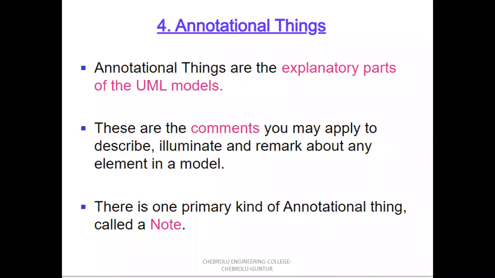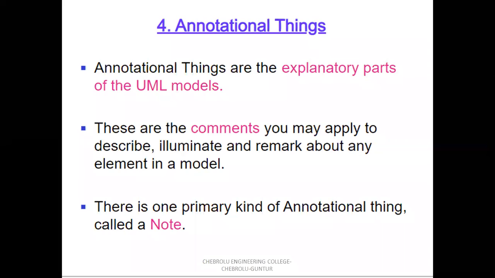Next, last one is annotational things. The annotational things are the explanatory part of UML model. So first one, structural things, is nouns. Second, behavioral things, represents verbs. Third, grouping things, represents the organizational part of UML model. Fourth is annotational things. It represents the explanatory part of UML model. These are the comments you may apply to describe, illuminate and remark about any elements in the model.